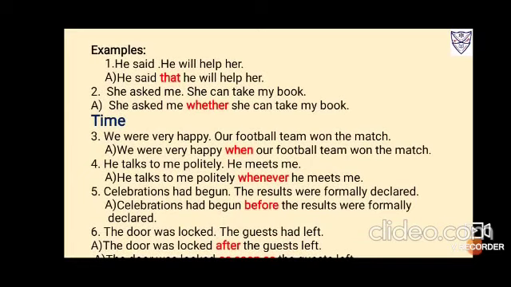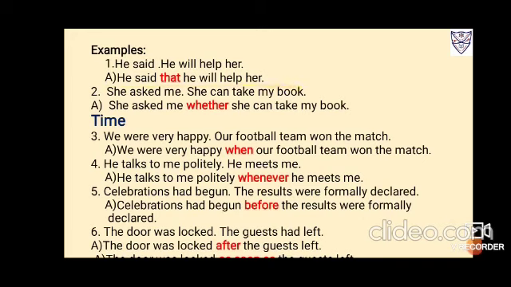Examples. Now first we'll begin with the noun clause. He said he will help her. Now children, you see the two statements over here. First statement is he said, next is he will help her. What did he say? Now here one is an independent statement, one is a dependent statement. So which one is the independent? That is he will help her. Okay, and which part is dependent? He said. So what will you write? He said what? So he said that he will help her.